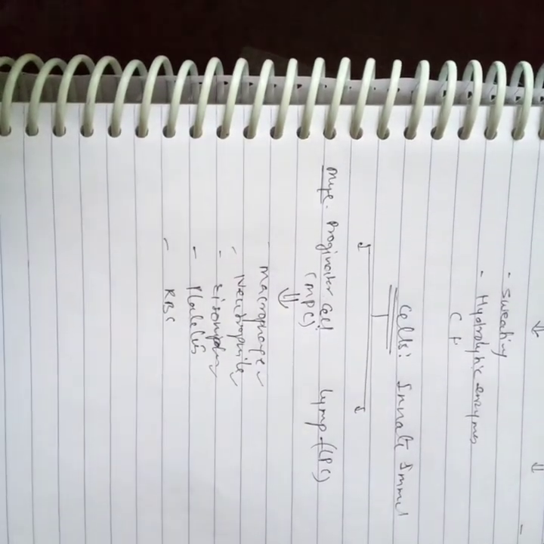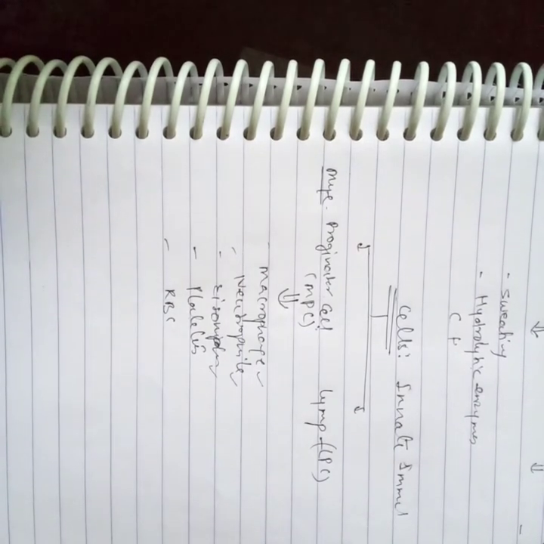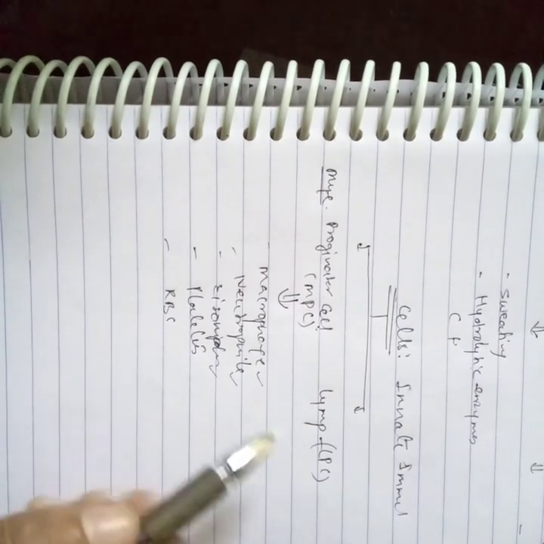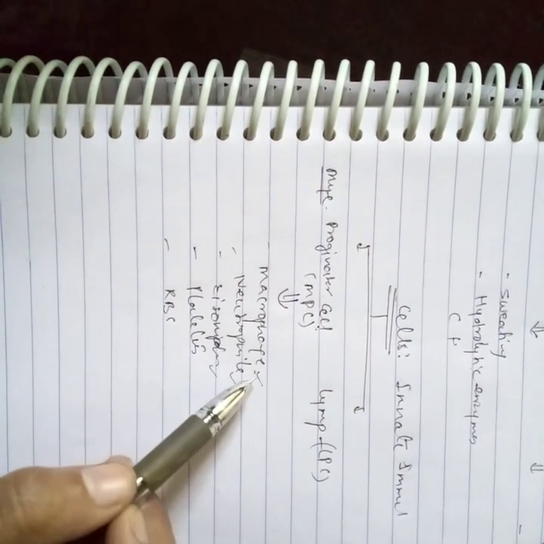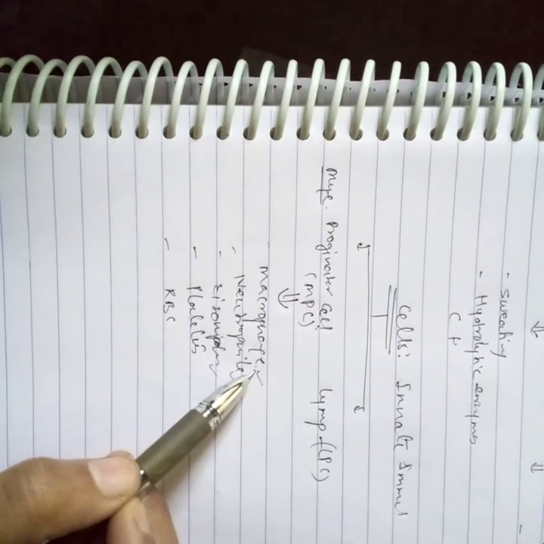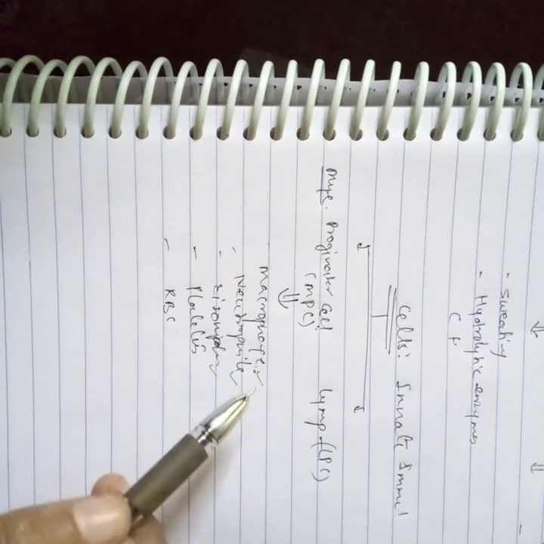Clear? So it first acts during the innate immunity, and after that it produces a lot of cytokines which initiate the acquired immunity. So these are very important cells which help produce the antibodies and cytokines to kill the pathogens.